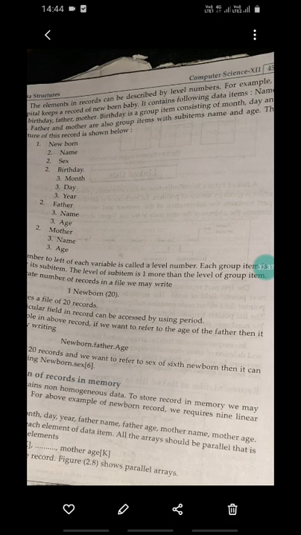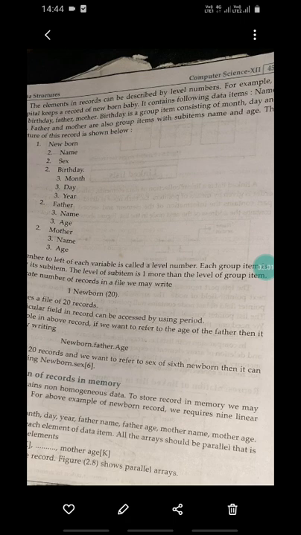Each group item is followed by its sub items. The level of a sub item is one more than the level of the group item. Group item means the newborn baby, and sub items mean the name, month, day, year. These are the sub items of a particular group item.